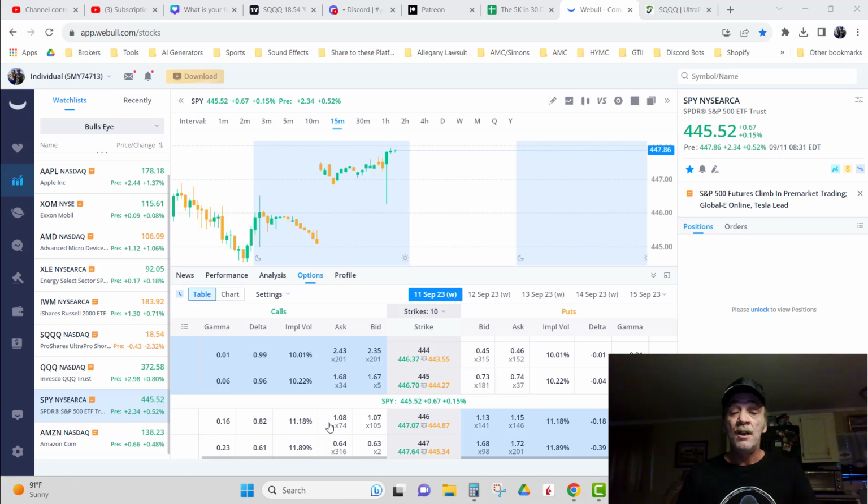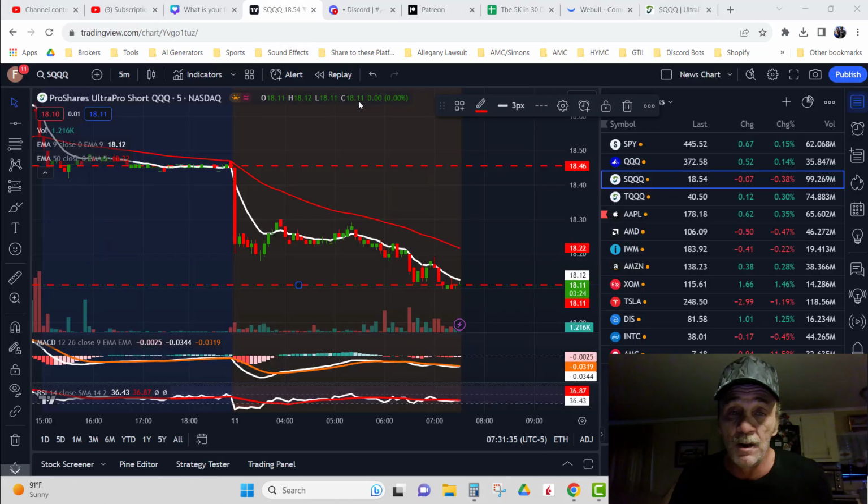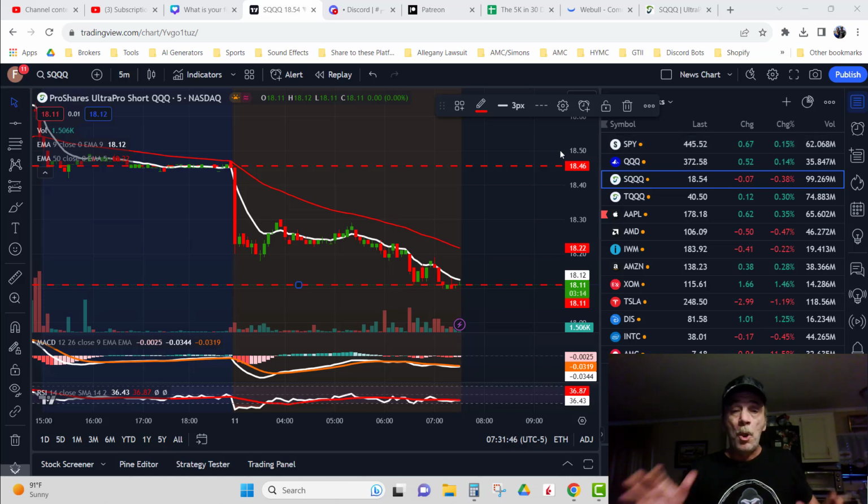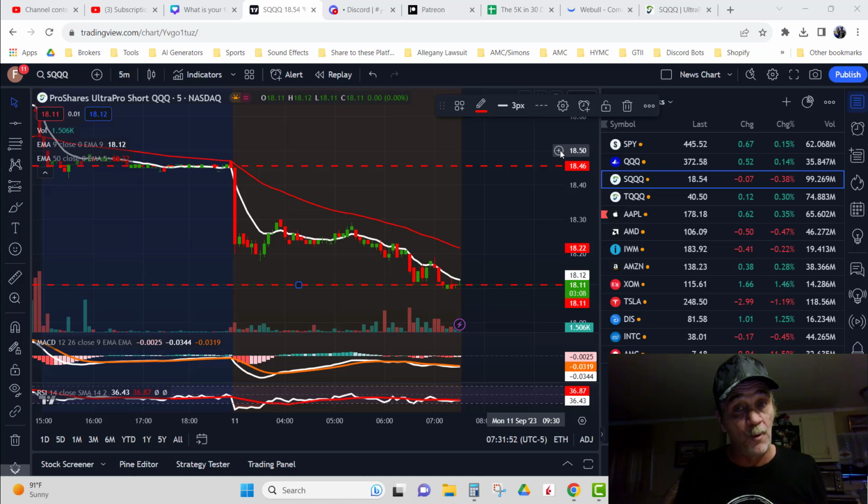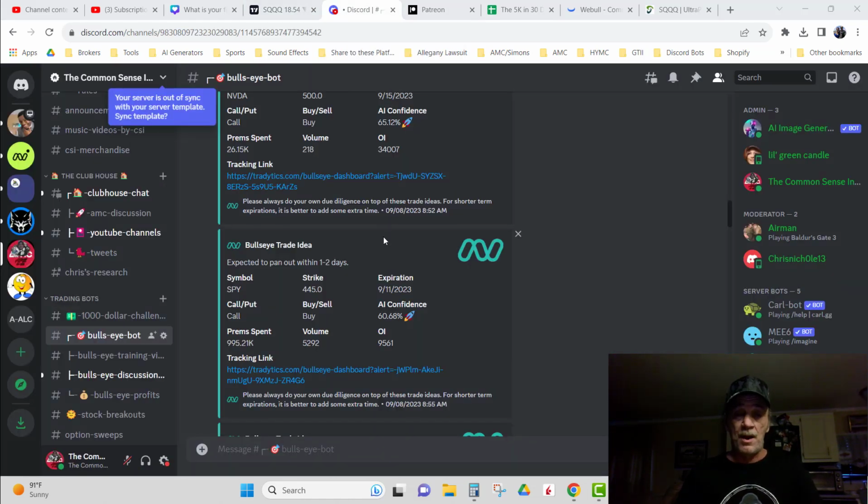All right, so this is within my range. So after I find out that it's within my range, I go to TradingView and I just add SPY to my watch list. Why? Because it has options that I know I'll be able to afford. There's no use in me putting anything on my watch list that I can't afford. So then I go to the next one on the bot recommendations right here, all right?